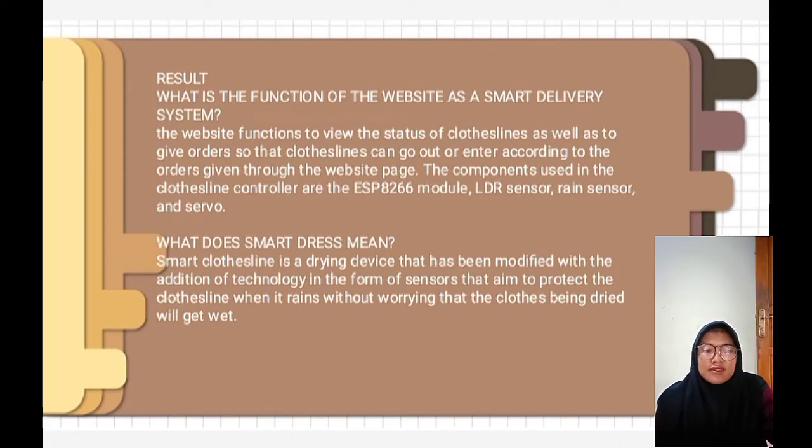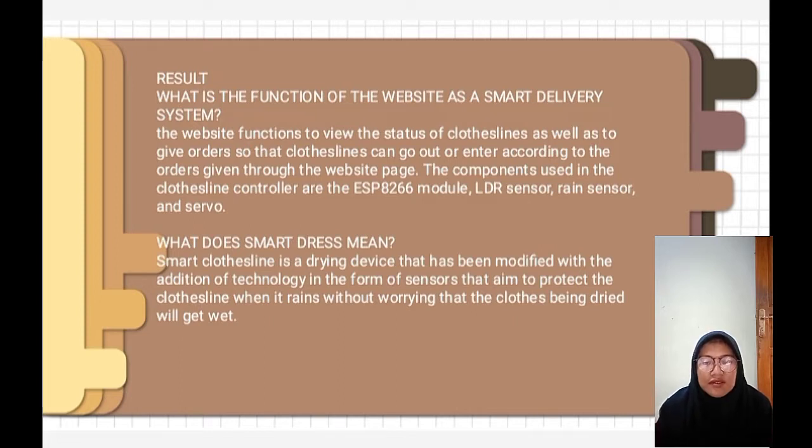Results. What is the function of the website as a smart clothesline system? The website functions to view the status of the clothesline and to give orders so that the clothesline can go out or in according to the order given through the website page.